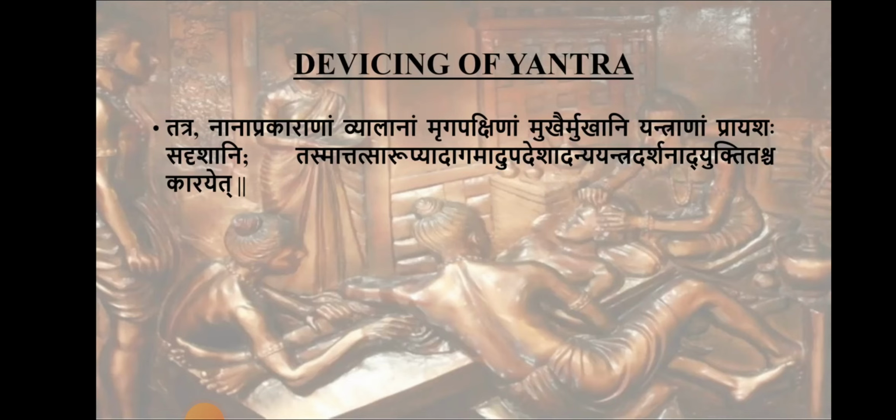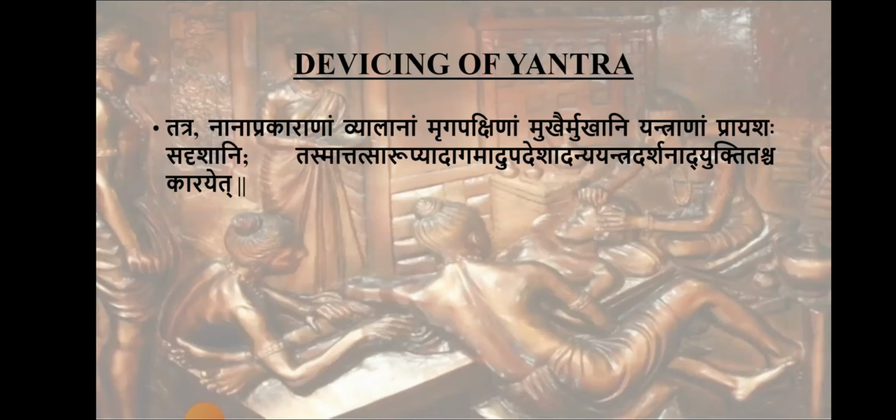Third one is upadesha. Upadesha means vruddha vaidya upadesha, that is a person who has learned or has great experience. From such a person advice can be taken, and with that advice we can devise the yantra. Next is anya yantra darshanat, which means seeing other instruments, those used for household activities.